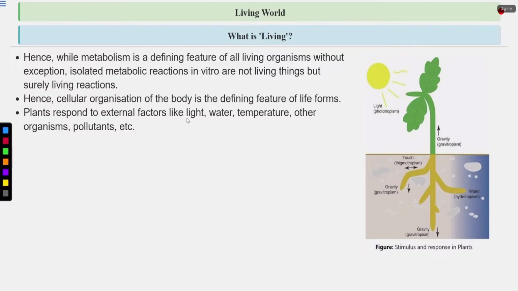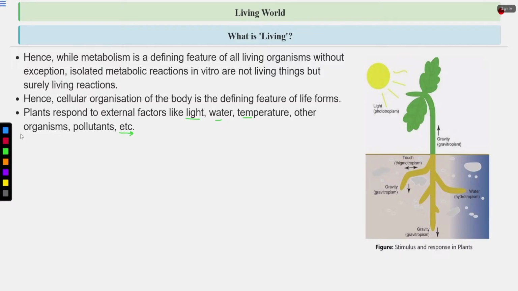Plants respond to external factors like water, temperature, other organisms, pollutants, etc. Now we are talking about different kinds of stimuli present in the environment. So what are these stimuli? Light can be a stimulus, temperature can be a stimulus, presence and absence of water can be a stimulus.